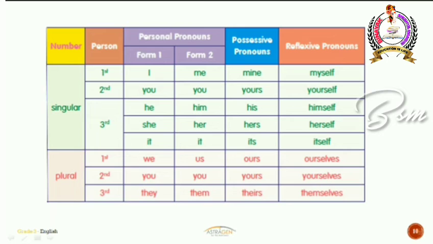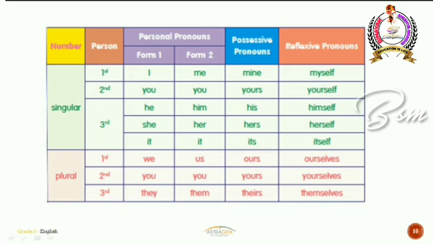When it comes to first, second and third person, the pronoun will change its form. If it is first person, then the first form will be I and the second form will be me. If you're talking about the second person, then you will only use you. Whether it is form 1 or form 2, you will still use only you.